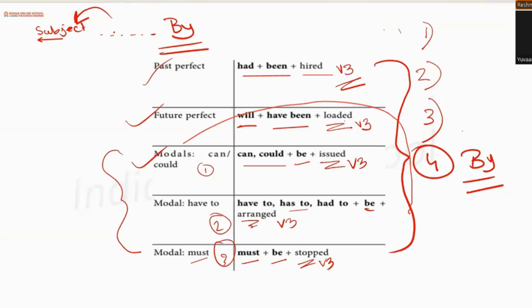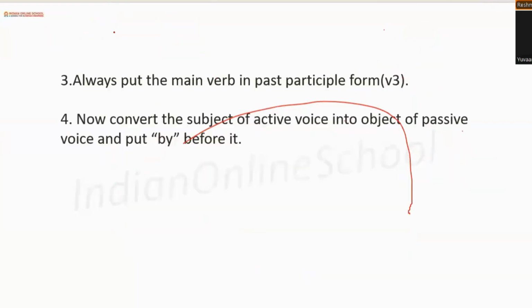Like Ria kicked a ball, so when we converted it, a ball got kicked by Ria. A ball was kicked by Ria. So that we understand that the ball was getting kicked, and who was kicking it? It was getting kicked by Ria. Clear, everybody? Yes, ma'am. Okay, great.